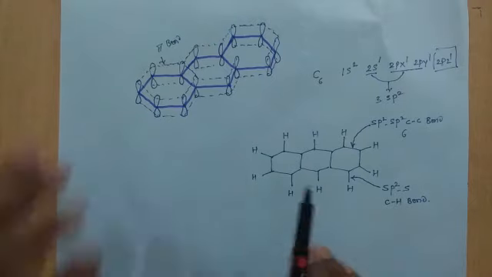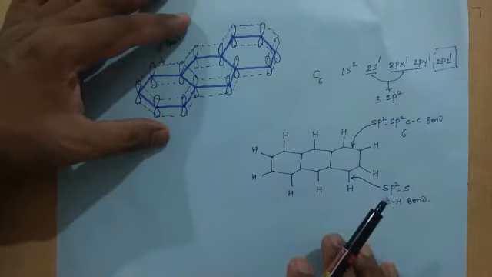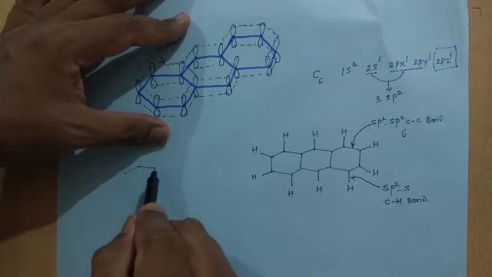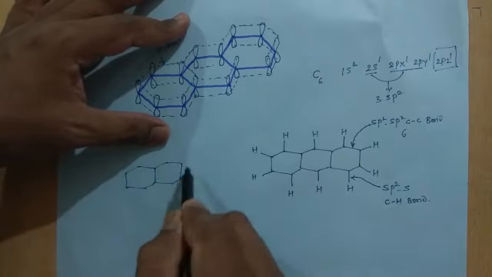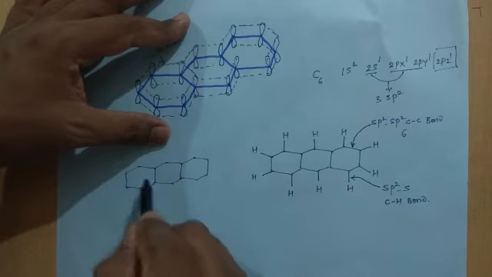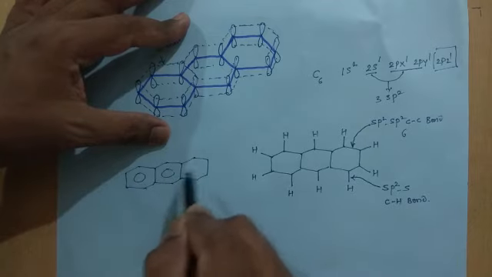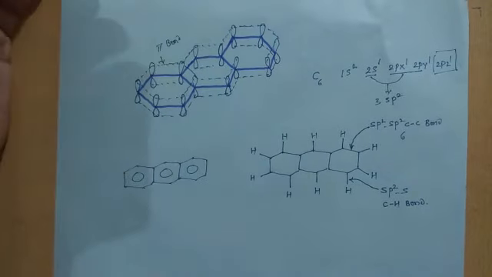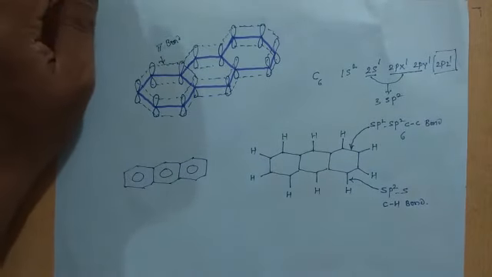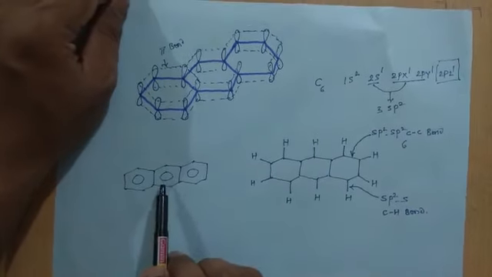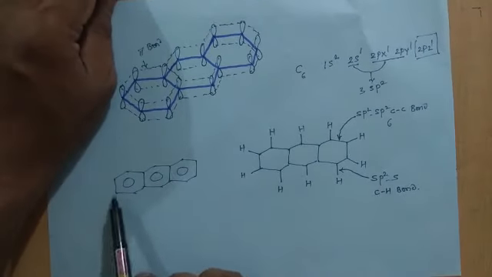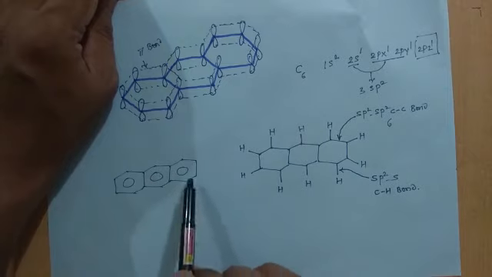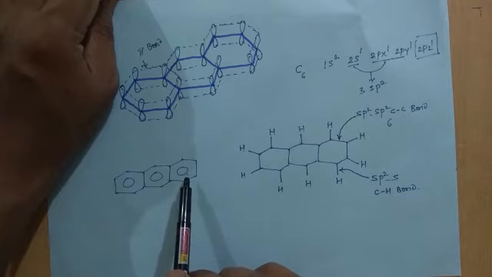So what will be the exact structure of anthracene? It will be like this, where the circles inside the rings show that the pi electron cloud is equally distributed on all the carbon atoms participating in the ring formation.